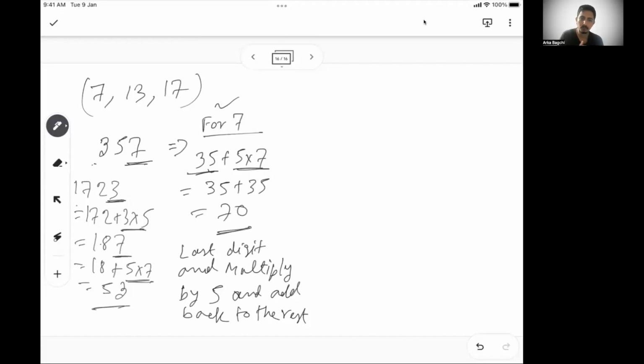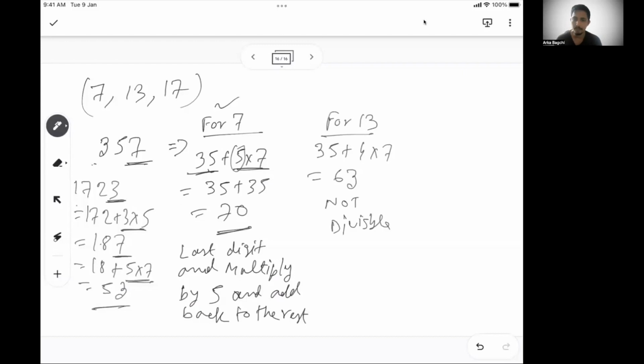Now, for 13, it's the same approach, but instead of 5, your number becomes 4. So 35 plus 4 into 7. So 35 plus 28, 63. 63 is not divisible by 13, so this is not divisible.